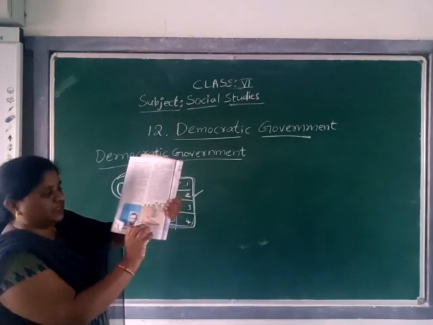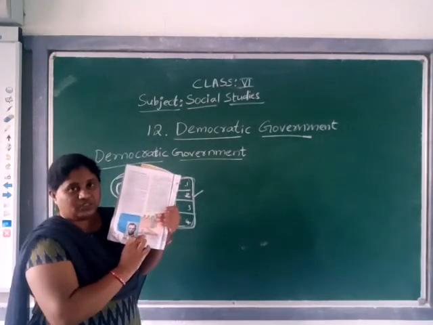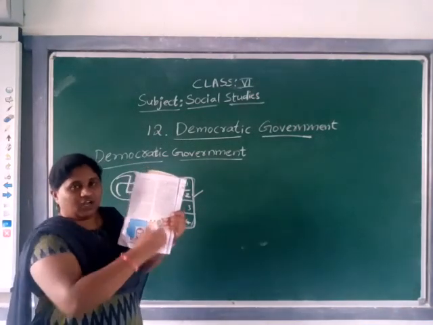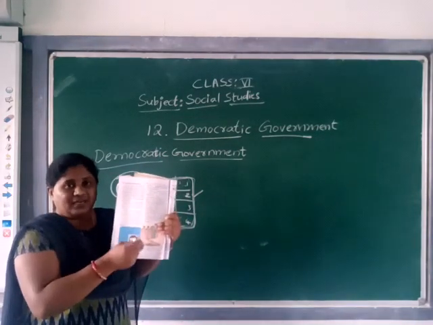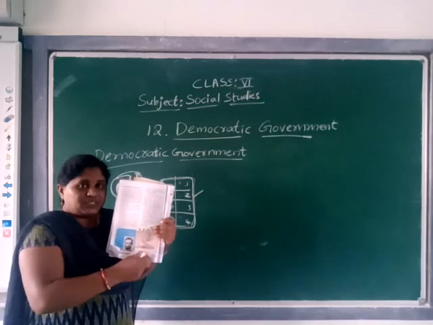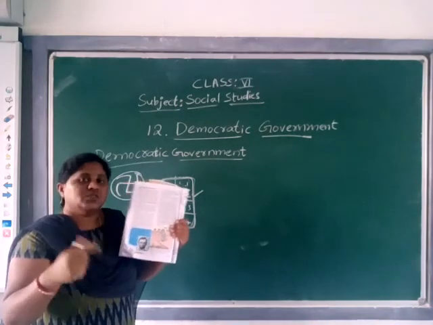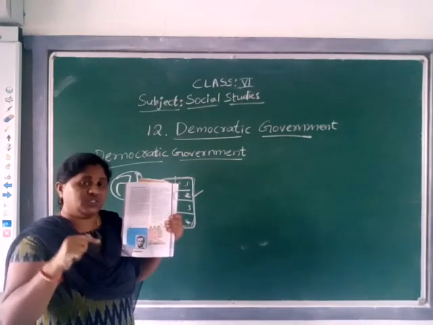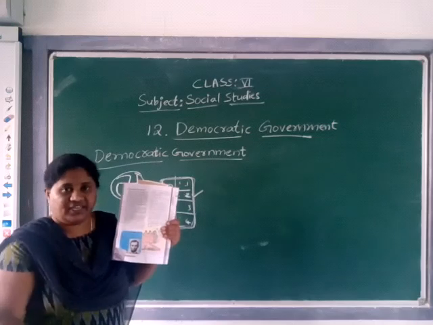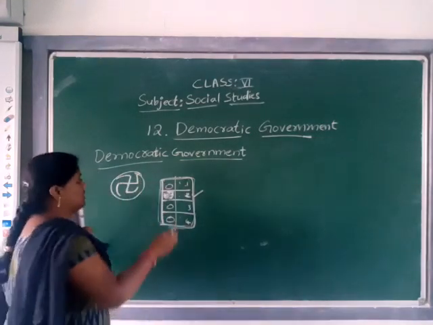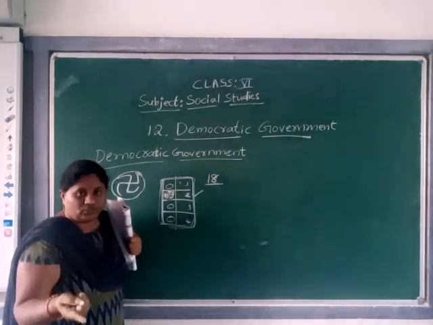Then you can look at the box here. This box is called a ballot box. After folding the paper, I keep it in this ballot box. This process is done by all the people in that area. Now, all the people who have crossed 18 years of age, only those have the right to vote.